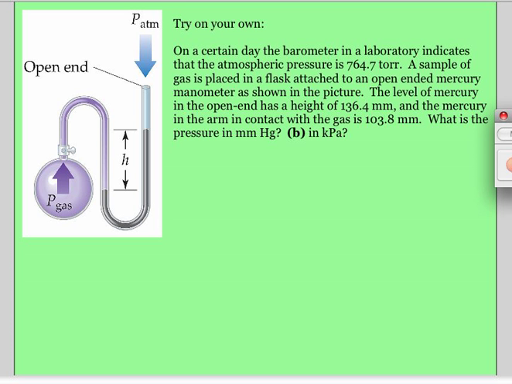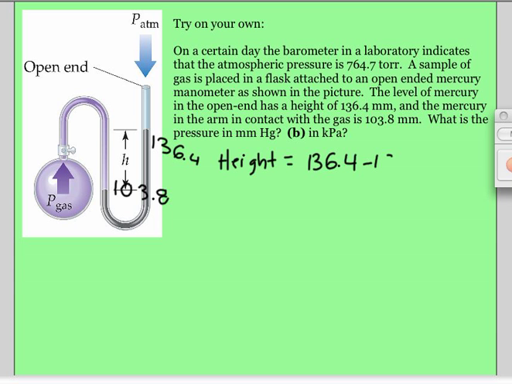All right, so you're back. Hopefully you have your answer. This one you had to work a little harder for. So they tell you the atmospheric pressure is 764.7, and they tell you the different heights. So if we write these on here, the high side is 136.4, and the low side is 103.8. So the first thing we need to do is just get that height. So we subtract them. We always want a positive height. So we subtract the little guy from the big guy, and we have a height of 32.6 millimeters mercury.